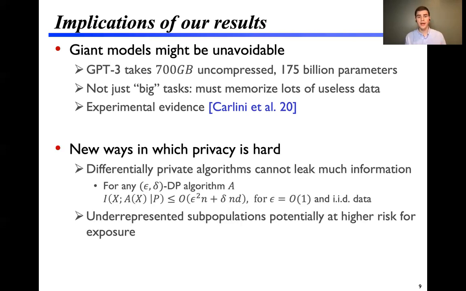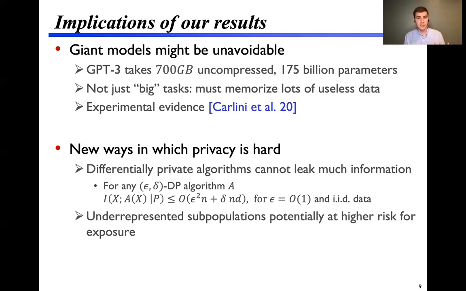Additionally, our work shows new ways in which privacy is hard. Differential privacy is a formal framework for limiting the privacy leakage from statistical analysis. It's not stated in terms of mutual information, but there are clean upper bounds for differentially private algorithms on the mutual information that can be leaked. In particular, these upper bounds for reasonably private algorithms contrast with our lower bounds, and so no really private algorithm can succeed at our tasks.